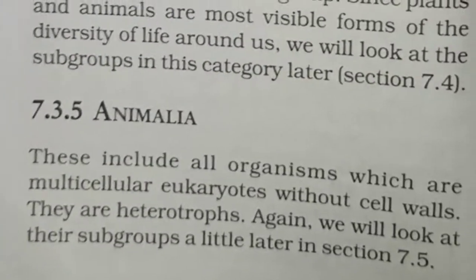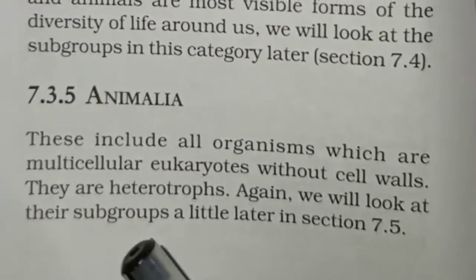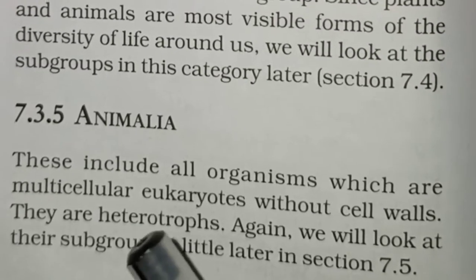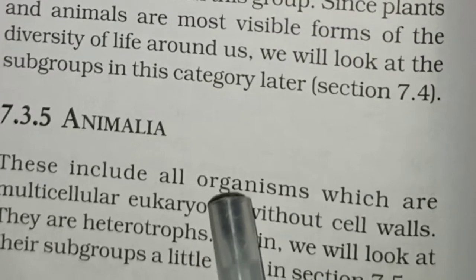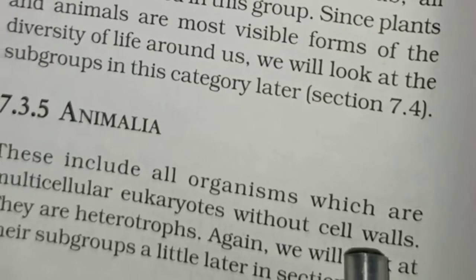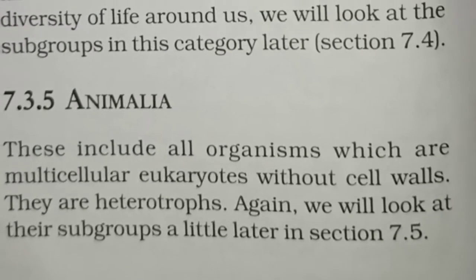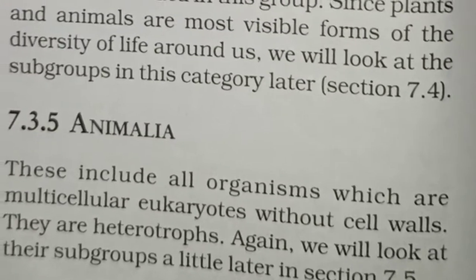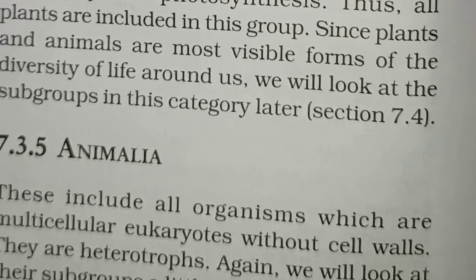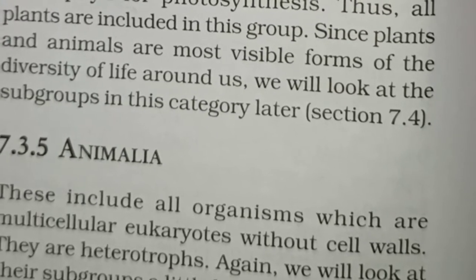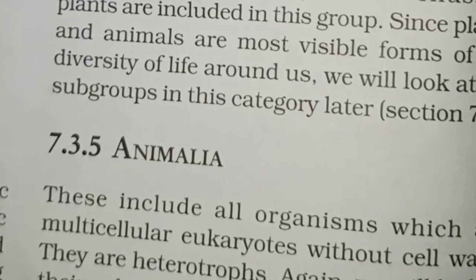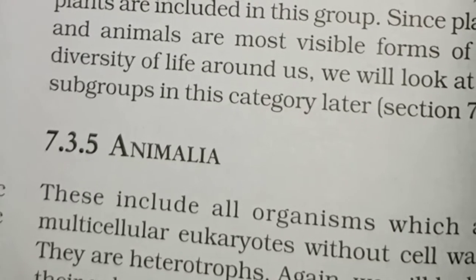Next, we have another kingdom, that is kingdom Animalia. In kingdom Animalia, we include all organisms which are multicellular eukaryotic without cell wall. They are heterotrophs, that means they cannot prepare their own food. They are directly or indirectly dependent on plants. And again, we will look at each of these subgroups in the later part of the chapter.